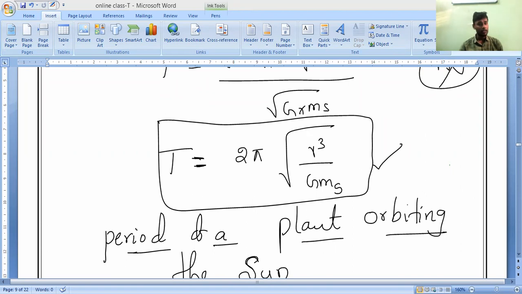Next, we'll study what orbital velocities are, what the orbits of planets and satellites are, and the universal law of gravitation, and how we use it. Everything we'll study slowly. Why do we have to consider the orbital velocity? If not, what will happen? Everything we will see with pictures and imagination. I will teach you. With this, I will stop today's class.